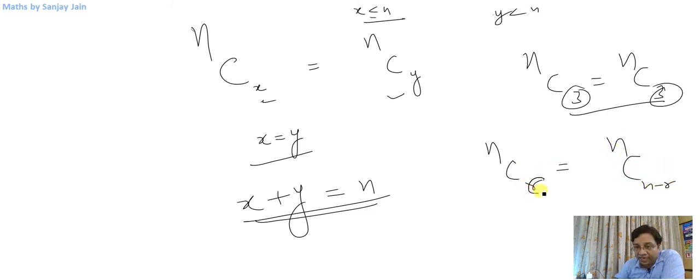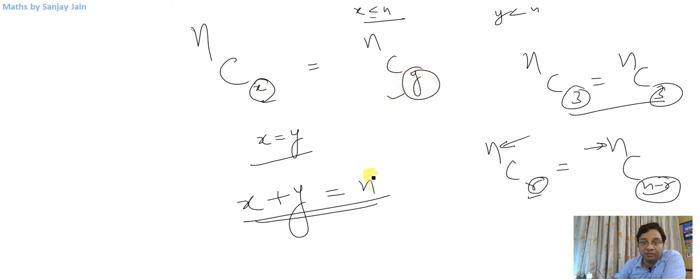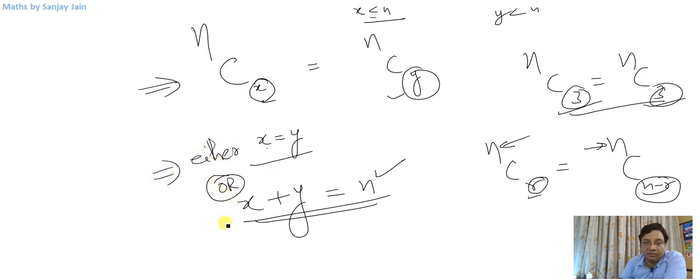So if I add this and this, r plus n minus r should be equal to the total number of objects, that is n. So if such a statement is given, then this implies either x is equal to y, or the other possibility is that the sum of x and y is equal to n.